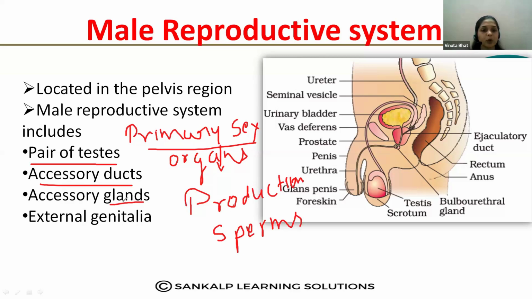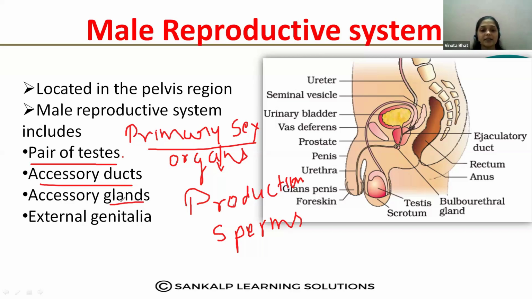Actual sperms are produced at the testes, so it is called a primary sex organ. Vittal Lakshman is saying the answer: organs that produce the gametes. Yes, very good, that is the correct answer.